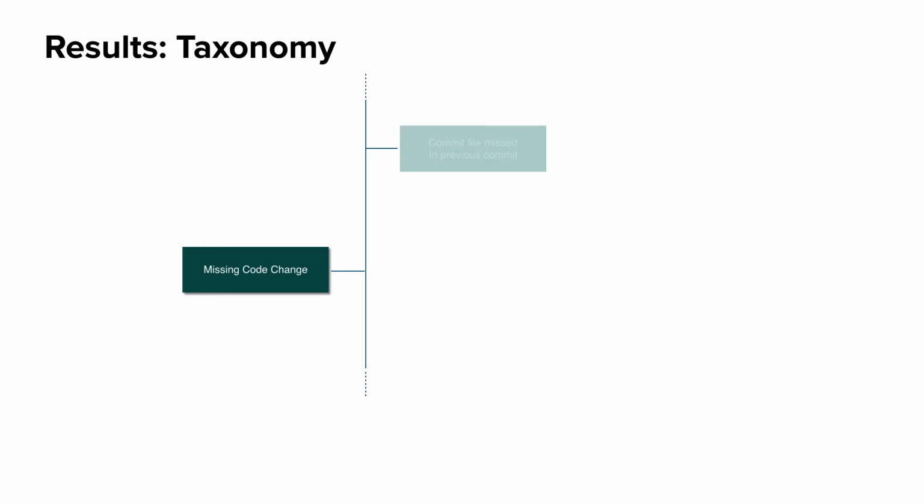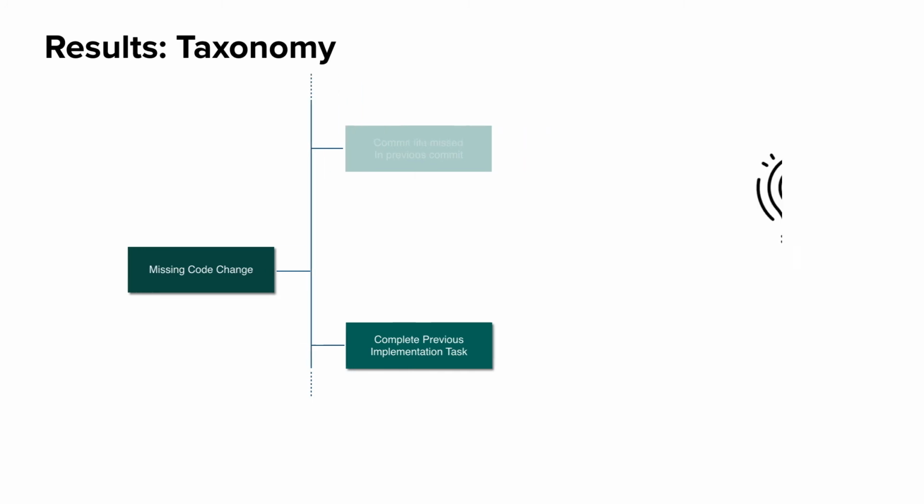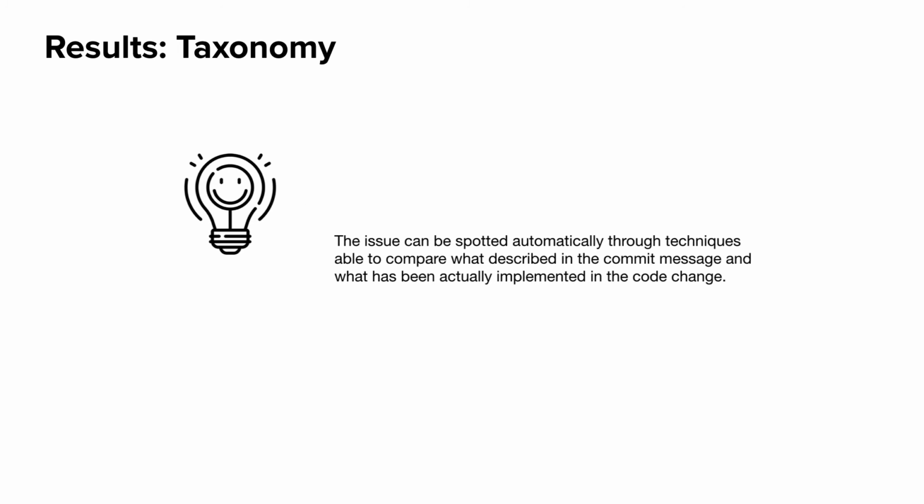The second subcategory here is to complete the previous implementation. One example we found here was a developer who claimed he implemented three subfeatures in the commit message. However, he forgot to actually implement one of those subfeatures, and he added the missing implementation in the following commit. As a future research direction, this issue can possibly be spotted automatically through techniques that are able to compare what is described in the commit message and what has actually been implemented in the code changes.